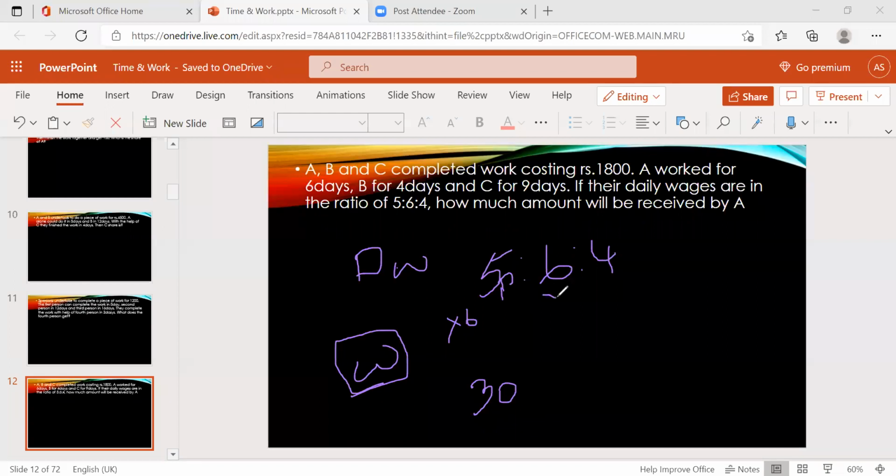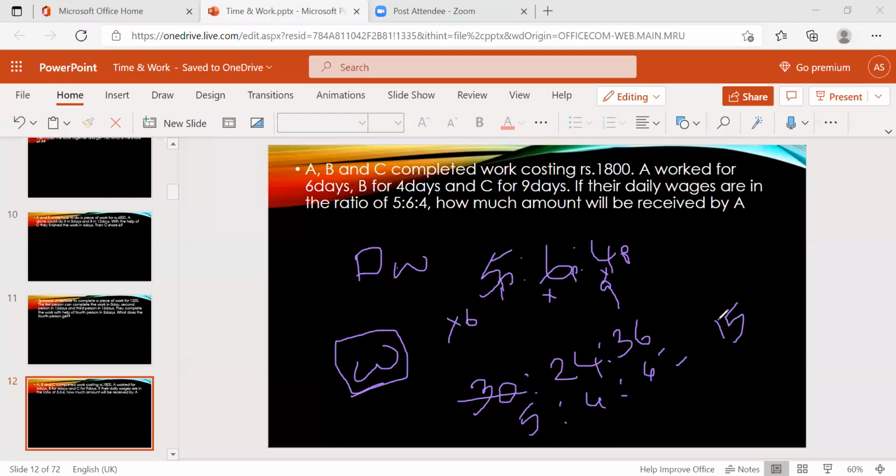Now here, B is 4 days. 6 parts in 1 day, into 4 days, it's nothing but 24. And C, 4 parts in 1 day, how many days? 9 days. It's nothing but 36. So this is the total ratio of wages. Then simplify this: it is 5:4:6. And total is 15 parts. 5 plus 6 plus 4, 10 plus 5, 15.